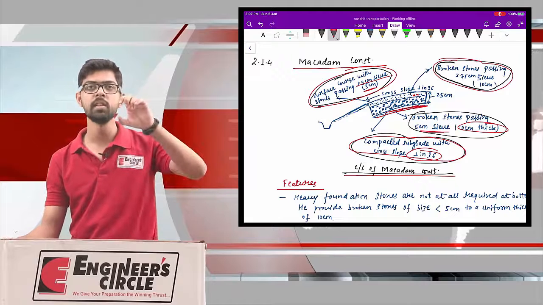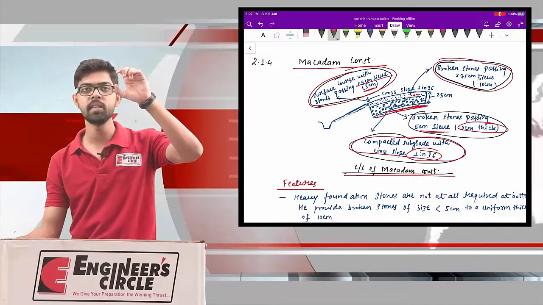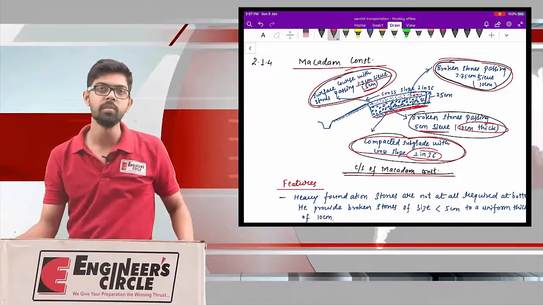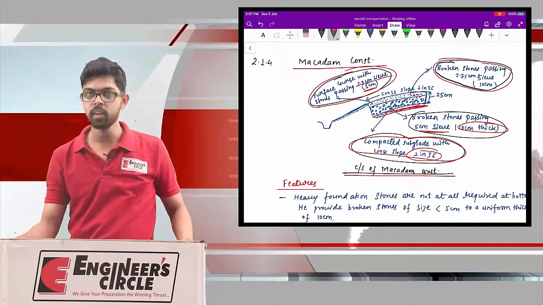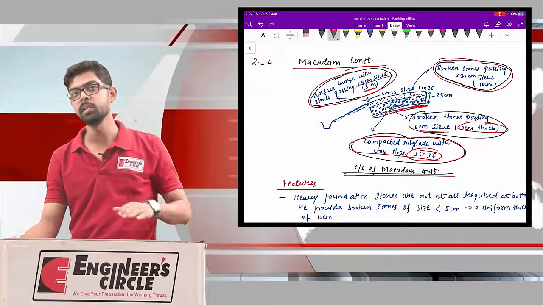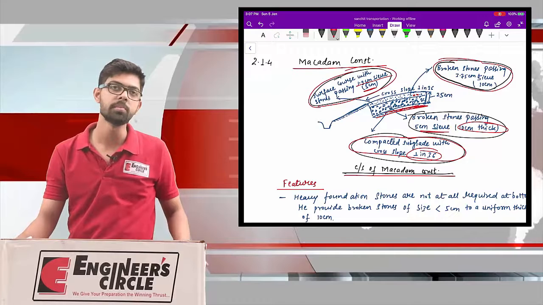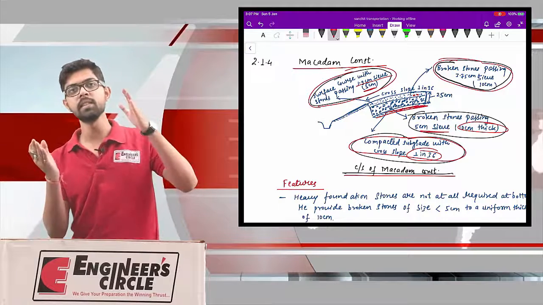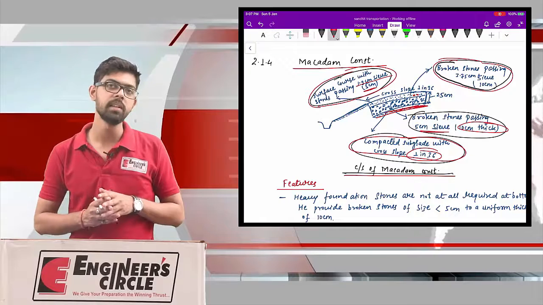So 10 cm bottom broken stone, above that another layer of 10 cm broken stone, above that 5 cm of top wearing course. So overall the thickness of my pavement comes out to be, right from your subgrade to the top wearing course, approximately 25 to 30 cm. So the thickness has been considerably reduced.